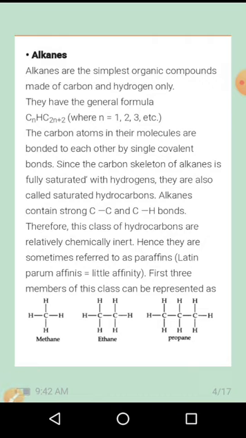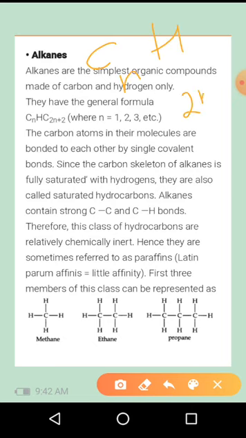So here the hydrocarbons are mainly classified as alkanes, alkenes and alkynes. Here alkanes means compounds having the general composition CnH2n+2. Here n is the number of carbon atoms, that is 1, 2, 3 and so on. So this is the general composition of alkanes.